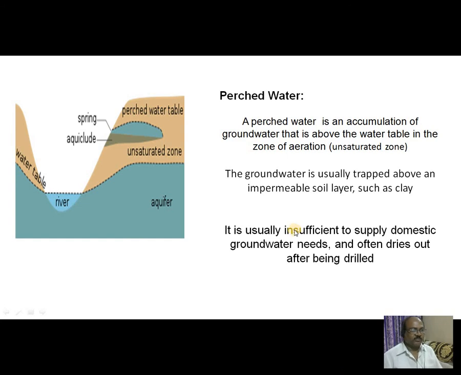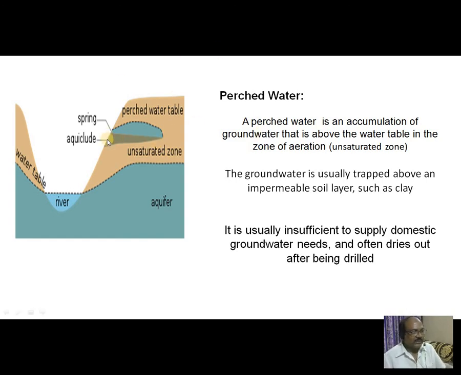Perched water. A perched water is an accumulation of groundwater that is above the water table. So this is the water table. Above the water table, a small quantity of water is accumulated in the zone of aeration, that is the unsaturated zone. This groundwater is usually tapped above impermeable soil such as clay.